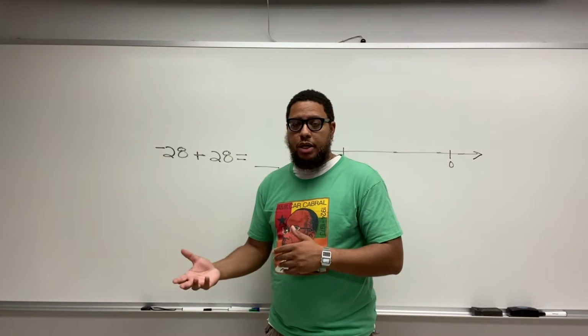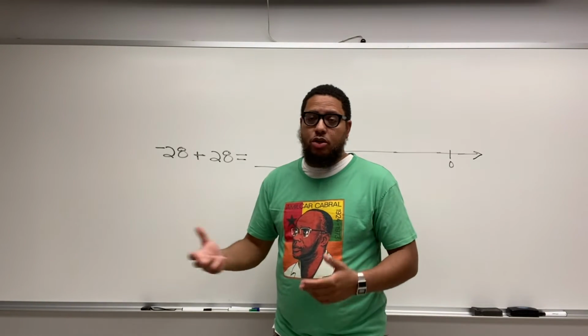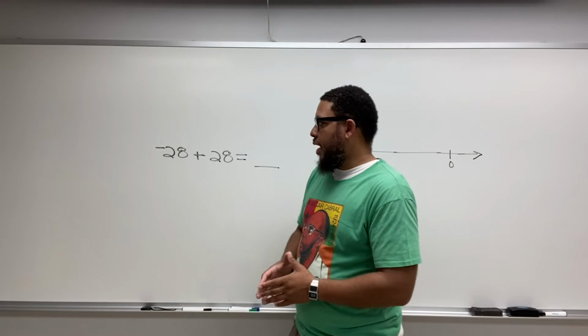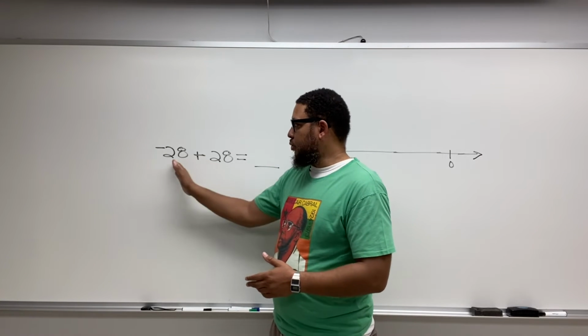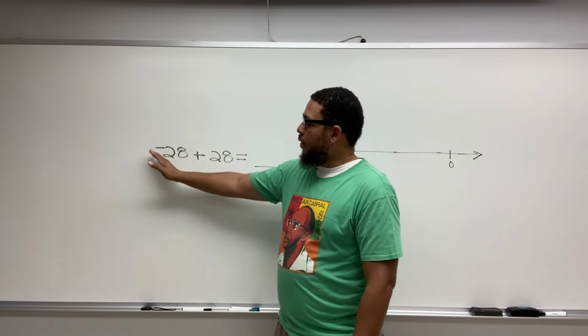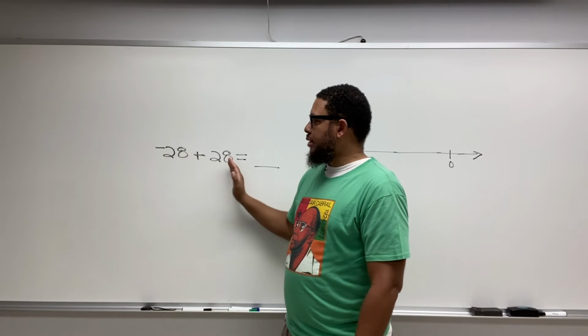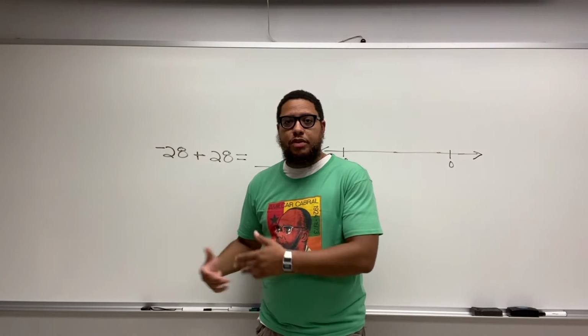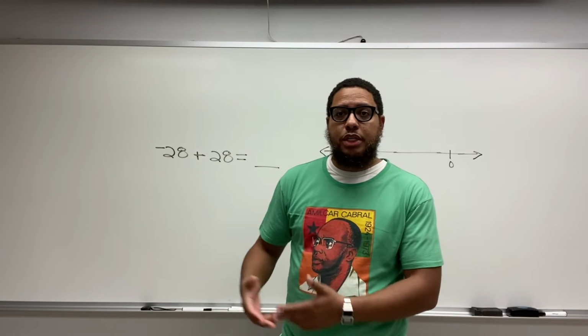So you don't owe anything. You also don't have anything. That's what 0 represents. So whenever you have the same number, so you see 28 and 28, except one of these is a negative 28, when they add together, they're going to add up to 0. Negative 28 plus 28 is 0. Negative 5 plus 5 is 0. Negative 100 plus 100 is 0.